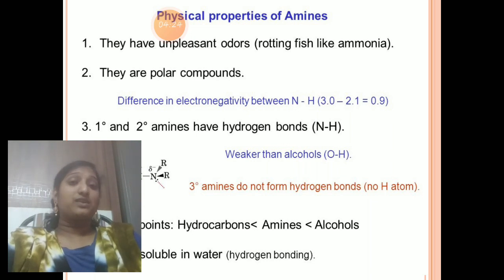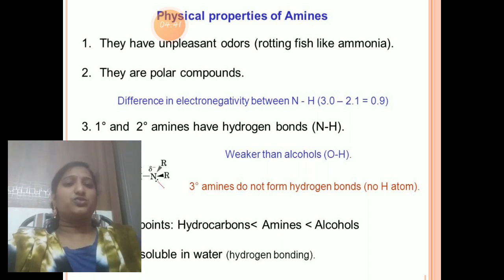That's why the electron density on nitrogen increases, so nitrogen is more basic. When it has more alkyl groups, it is more basic.